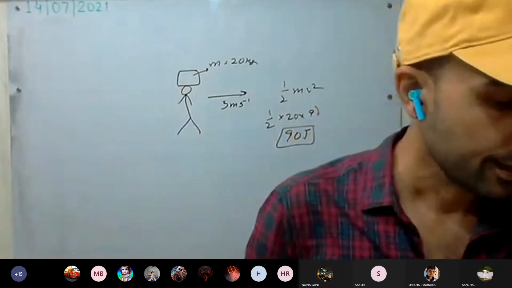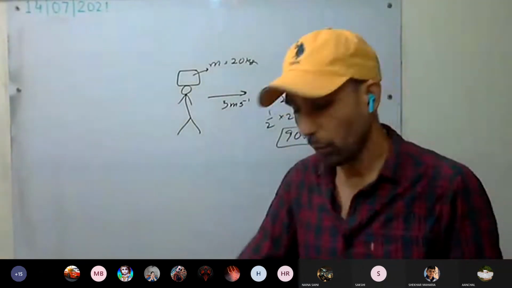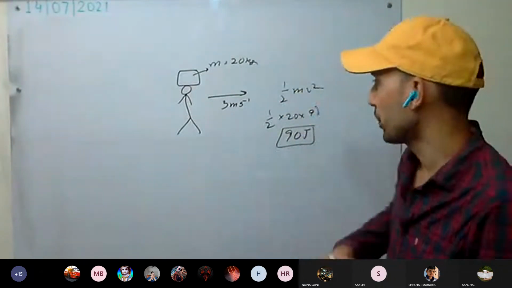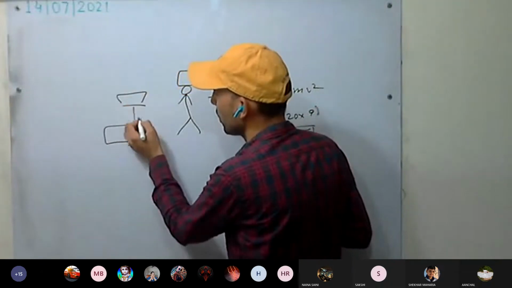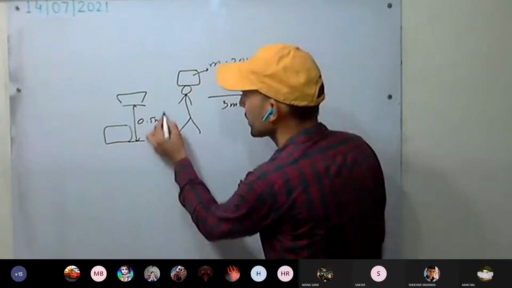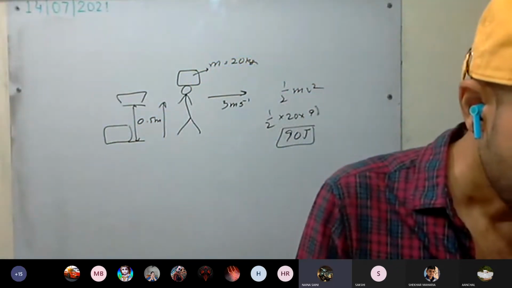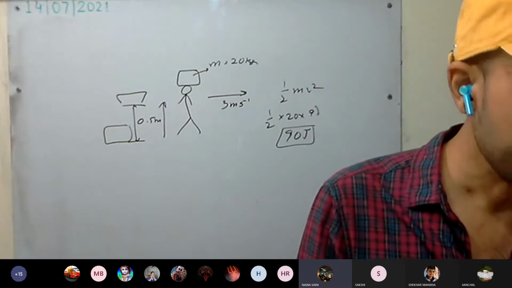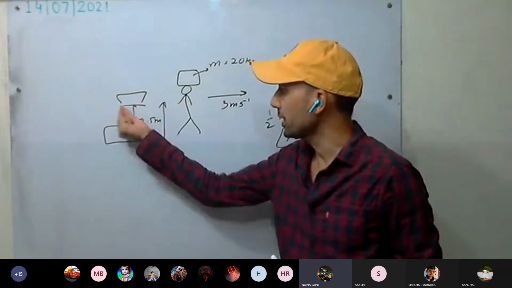Next: he raises the box by 0.5 meter. Now this box is being raised by 0.5 meter. So here is the box. It has been raised by 0.5 meter in this direction. mgh. To place it inside the box, it is being placed inside. So how much energy will it gain?